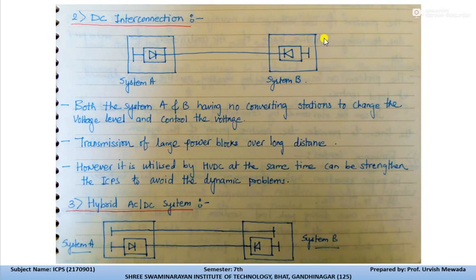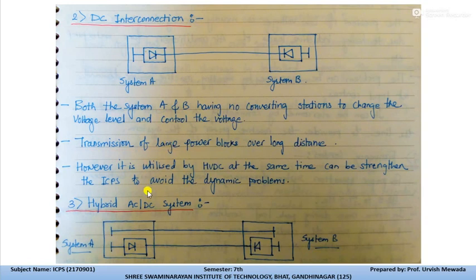At the same time, it can strengthen the interconnected power system and avoid dynamic problems. As we know, in alternating current we face many problems due to switching. So we face fewer problems due to the interconnected power system, or due to changing of the load.